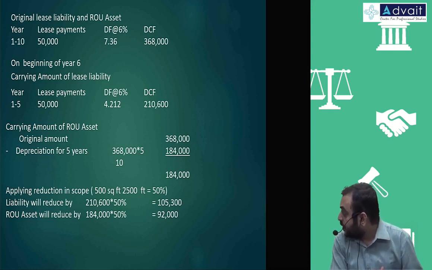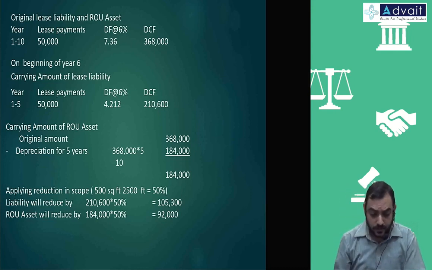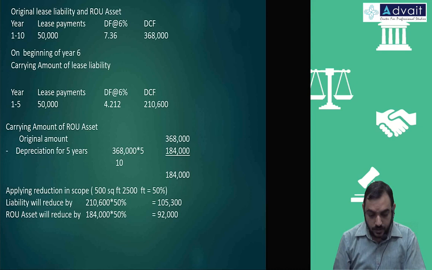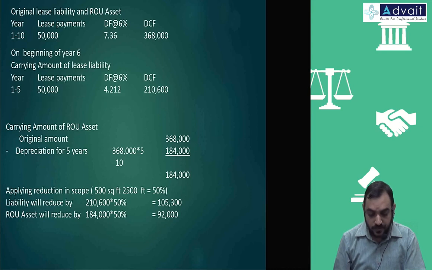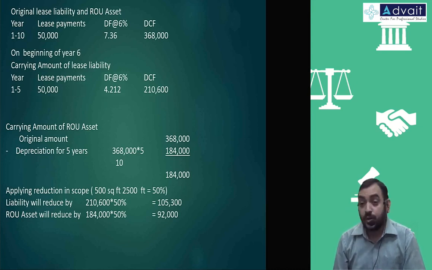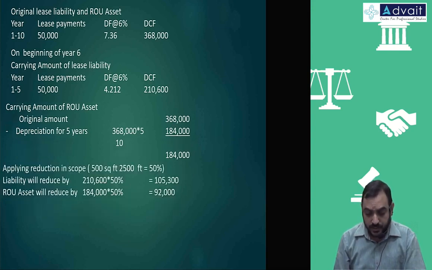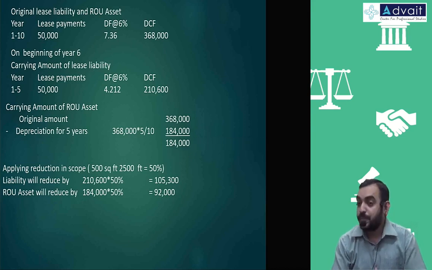So liability reduced by 1,05,300, ROU asset reducing by 92,000. So you will have a net gain or net profit. Your liability is reducing at a faster pace, that is at a higher amount, 1,05,000. Asset is only 92. So liability reducing means it is actually a good thing, therefore it's a profit. Liability reduced is profit.